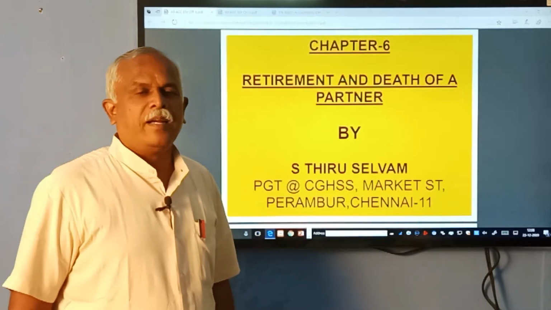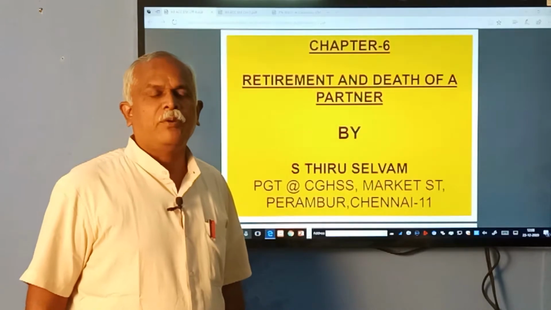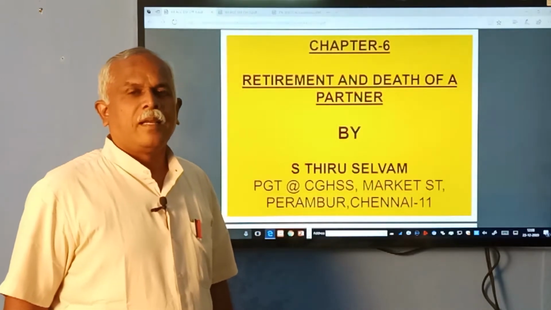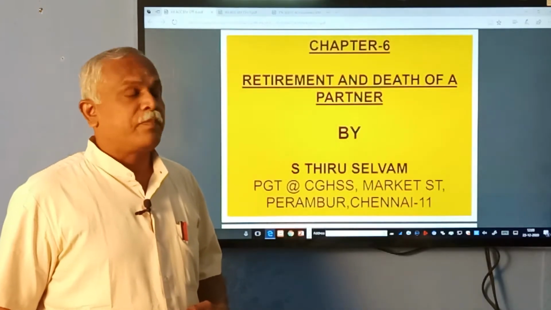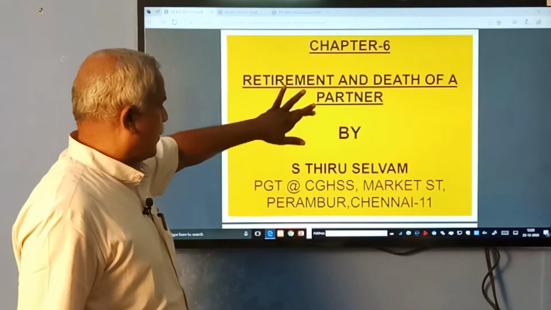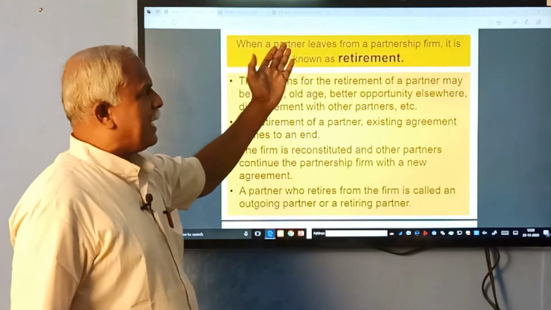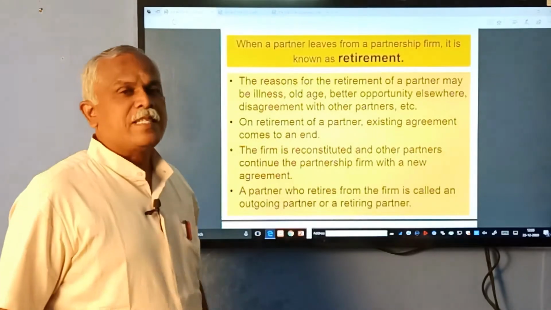Today we are going to see the partnership accounting of plus 2 course, in which chapter 6 deals with retirement or death of partners. How do you prepare accounts when a partner retires from the firm? When a partner leaves the partnership firm, it is known as retirement.